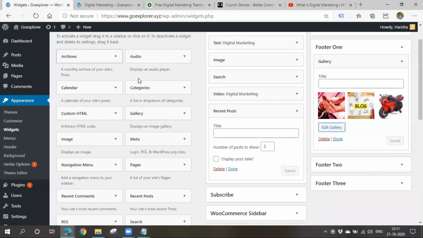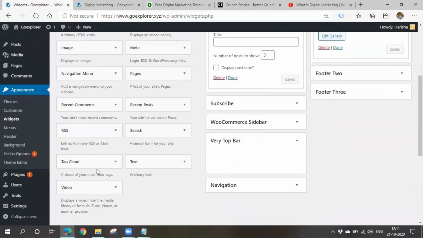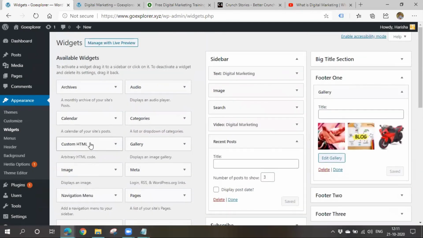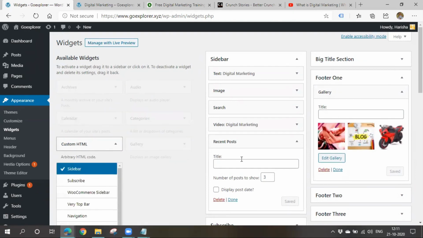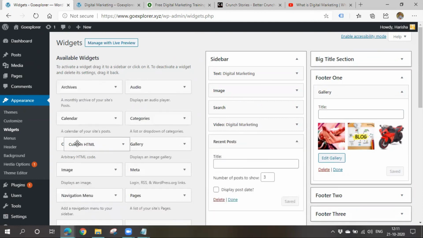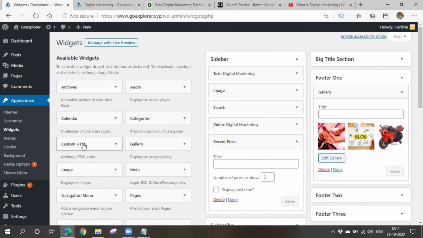So if you want to add any kind of links, you can also add. If you want to add any kind of code there, you can also add some kind of code by keeping the HTML tag there, by dragging it there. You can also add some code there. I'll be showing this thing also.